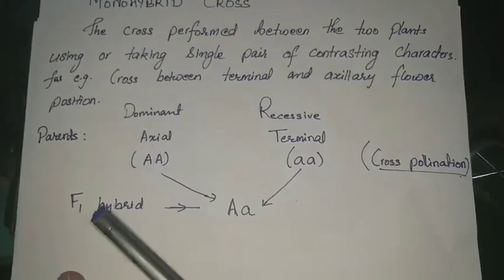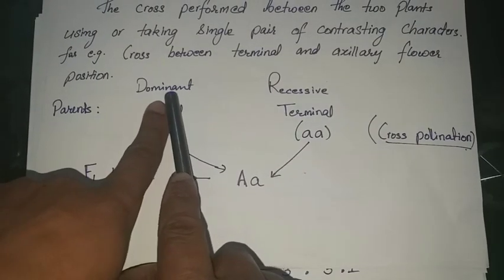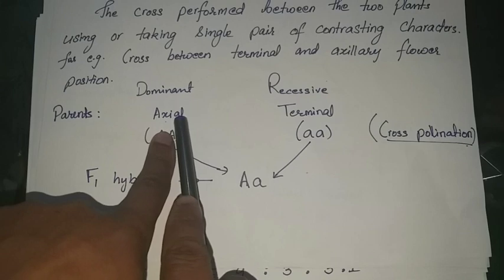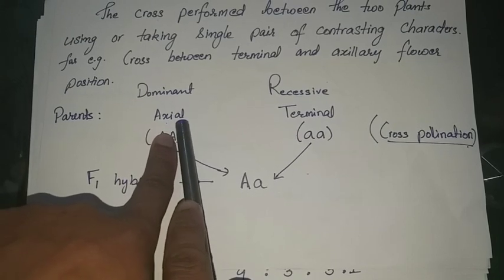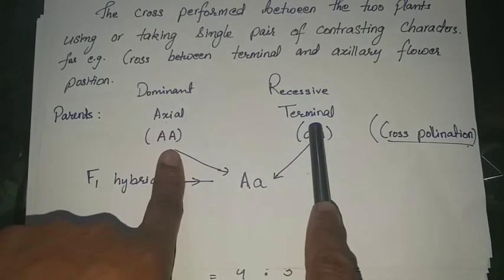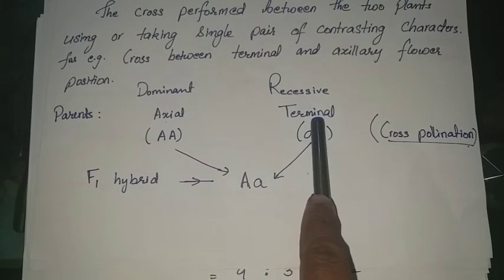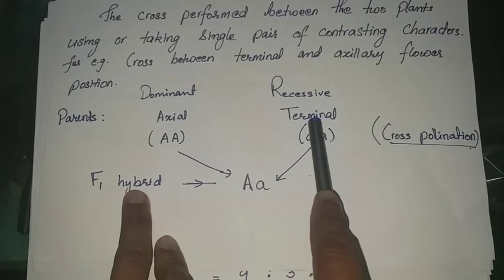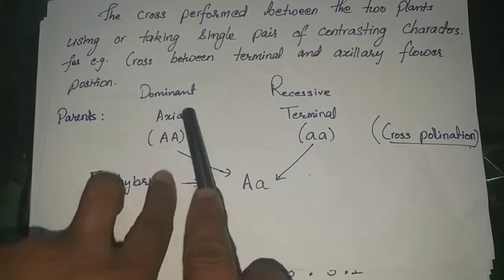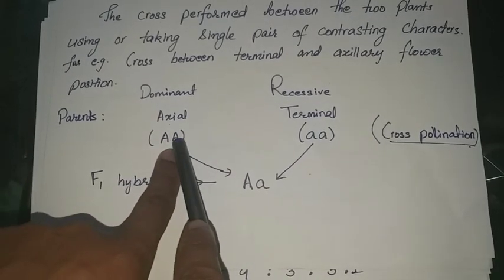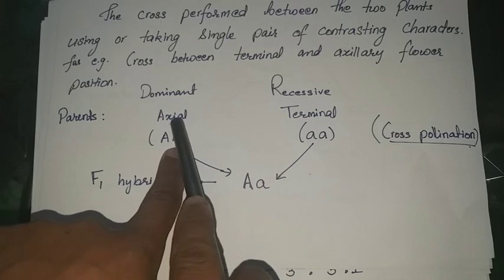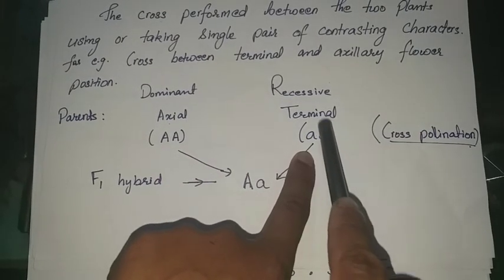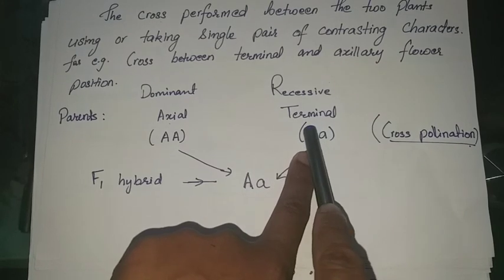Now you can clearly see one is a dominant character and another one is recessive. The dominant character is axial, meaning axillary flowering, and recessive means terminal, in which the flower takes place at the apex of the shoot, or top of the shoot. Now, parents: capital AA can be termed as the genotype of the axial flower, and small aa can be termed as the genotype of the terminal flower.